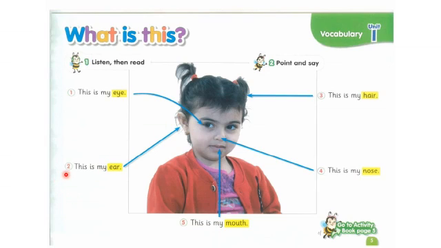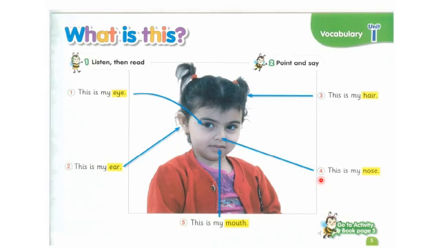Okay. Number 2. This is my ear. Can you see where the arrow is pointing? It's pointing at her ear. KG1, what do we do with our ears? We hear with our ears, right? We hear with our ears. Okay, number 3. This is my hair. And the arrow is pointing at her hair.